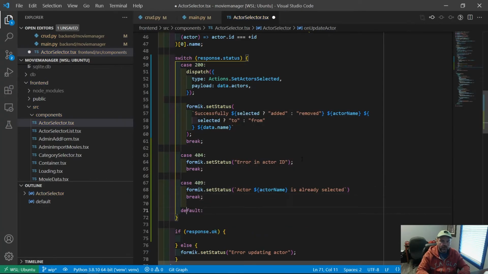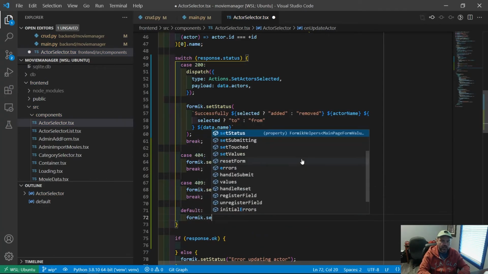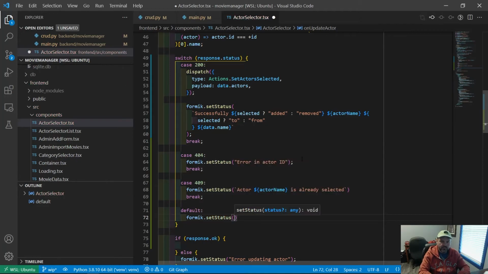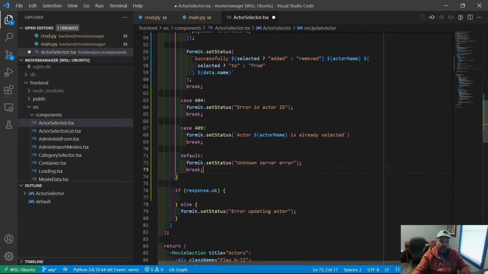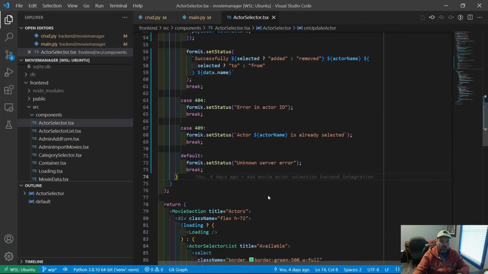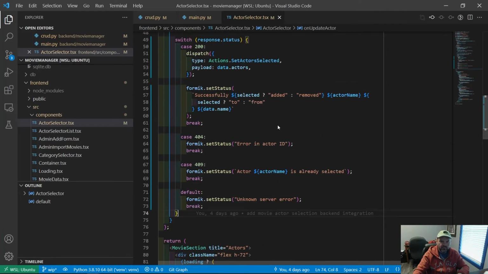We'll break there. And then finally, we're going to have formik.setStatus, and we're going to just say unknown server error. Okay, and I think that should all be good. So let's go ahead and delete those, and those are all of our potential case statements. So let's see what happens.